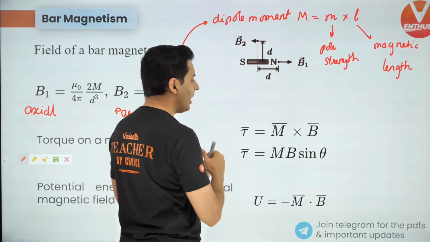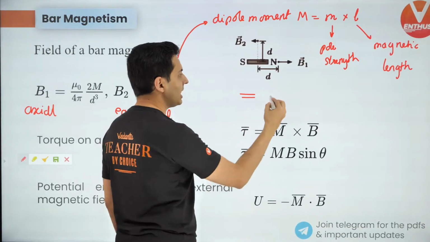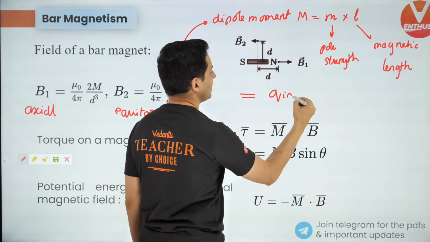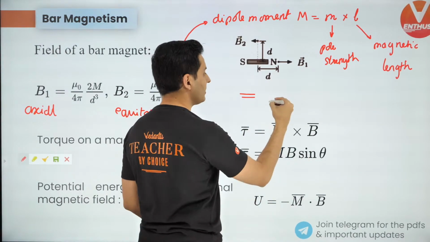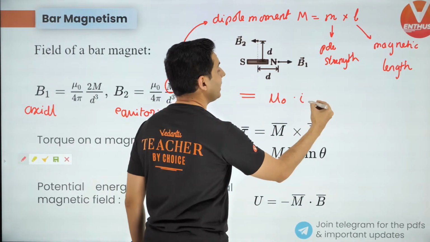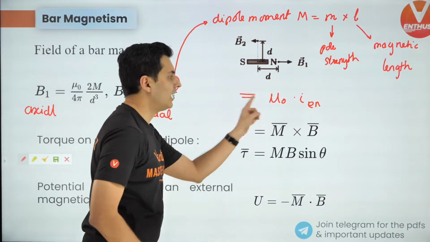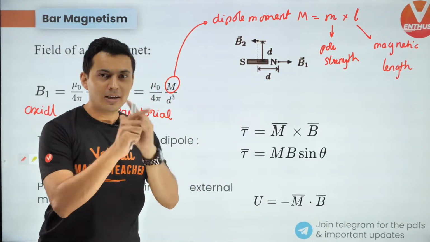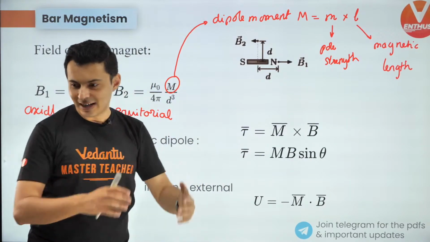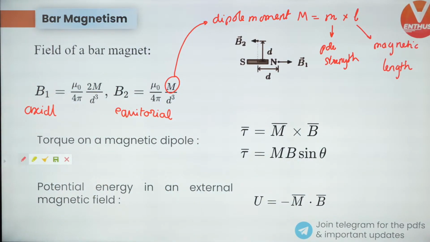On the RHS, in electrostatics it is the enclosed charge by epsilon, but in magnetism on the RHS it is mu naught into I enclosed, the current enclosed. So that's the major difference between them. Keeping this in mind, if you compare both of them, you can easily remember all of these things.